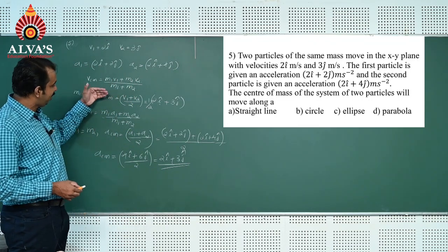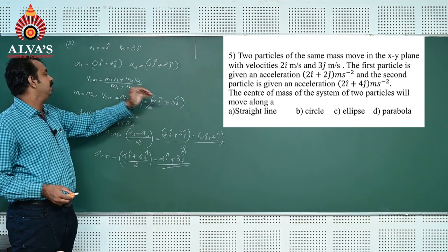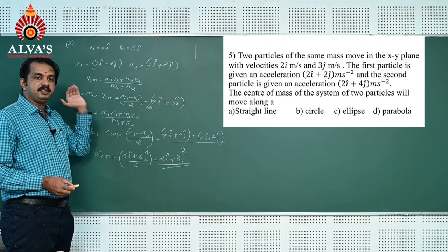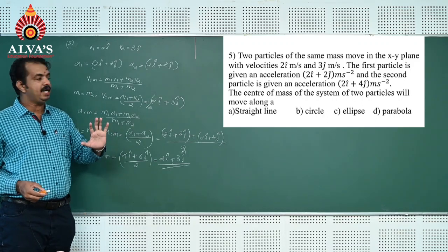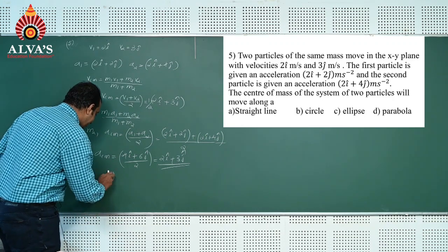If you just compare VCM and ACM, direction of both velocity and acceleration is the same. So center of mass of the system of two particles moves along a straight line. Option A is the correct answer here.